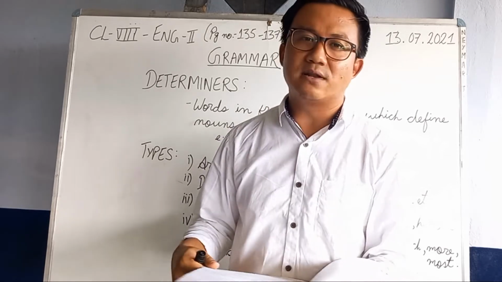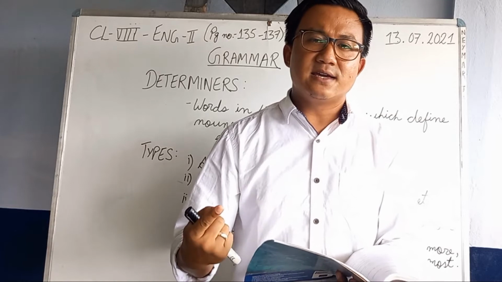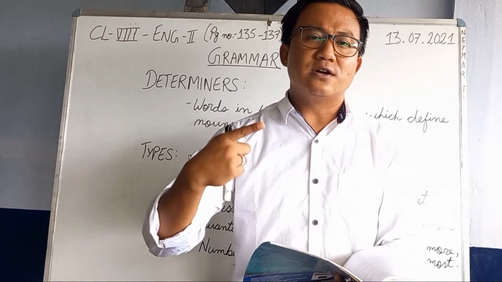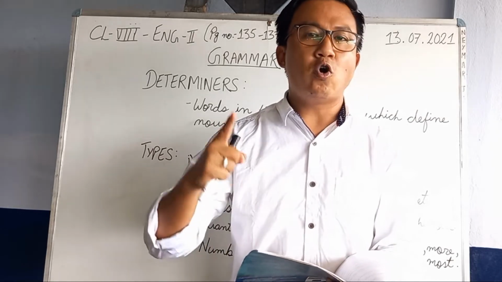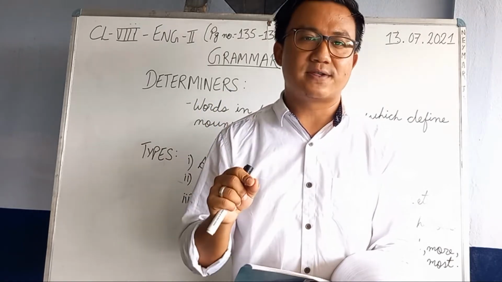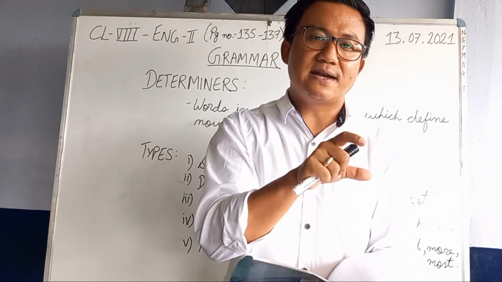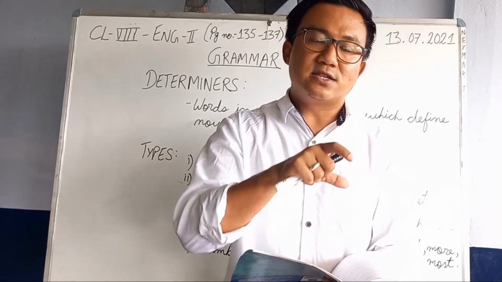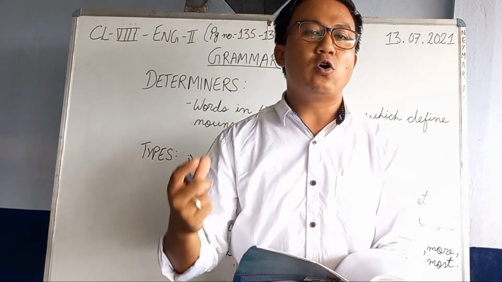Like for example, let me give you: he finished reading all the books. He finished reading all the books. Now this is an active voice. Now he is the main subject here, and he's the doer. Now, he has finished reading all the books.